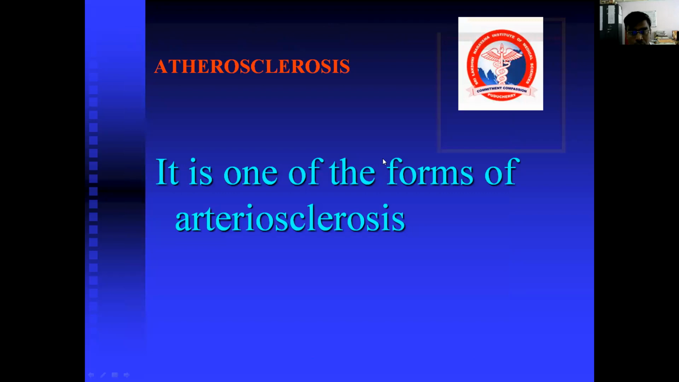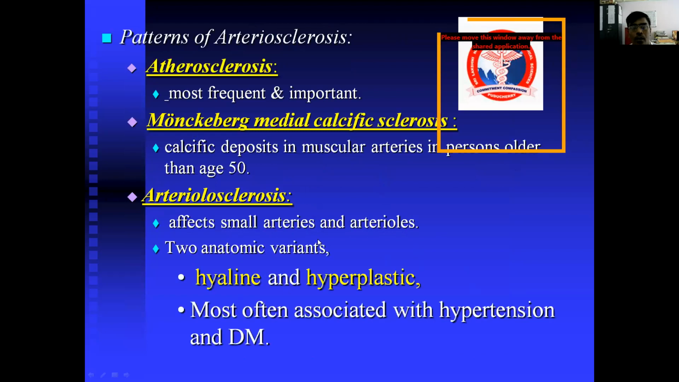Atherosclerosis is one of the forms of arteriosclerosis, so you should know what arteriosclerosis is before going to our topic. Arteriosclerosis has various patterns. One type is atherosclerosis, which is the most frequent and important, with the most clinical significance. Number two is Monckeberg's medial calcific sclerosis, where calcific deposits occur in the muscular arteries in older age groups, above 50 years.